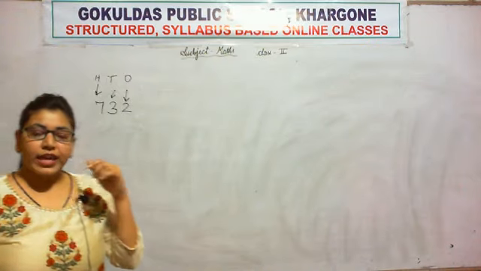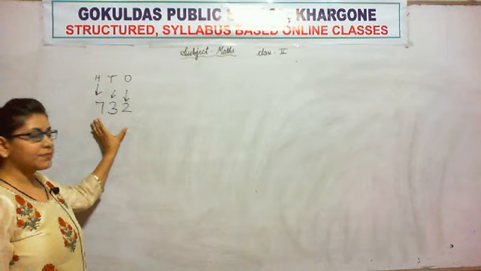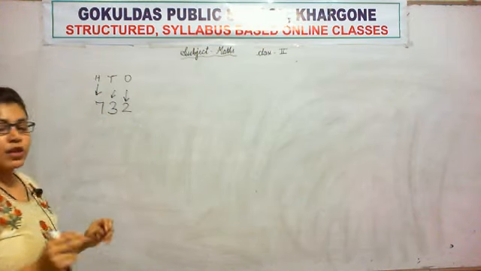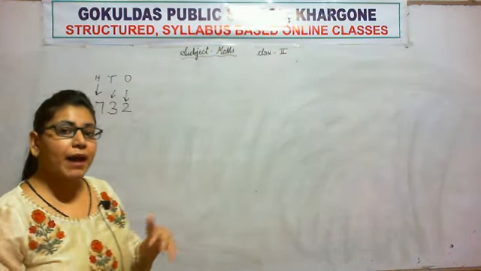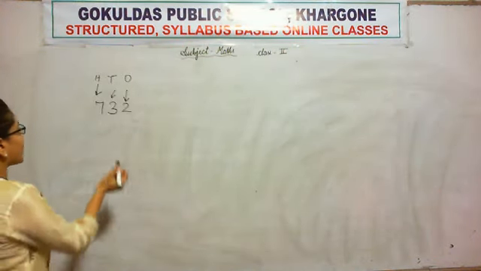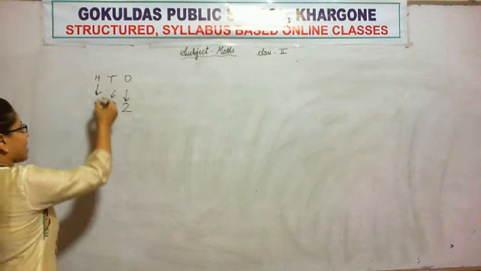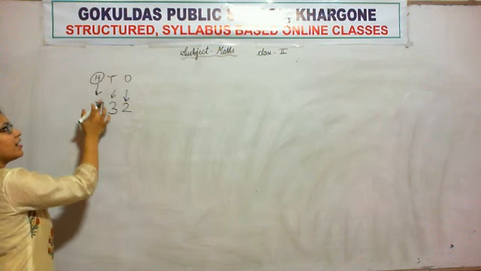So there are two ways of writing the number name. The first one is whatever we read is what we write, or if you are not able to write the number name by this, then simply see what the number is, this 7 and on which position it is, hundreds. So we will write 700.